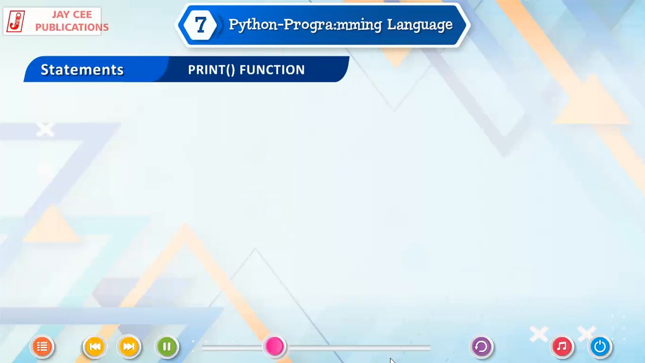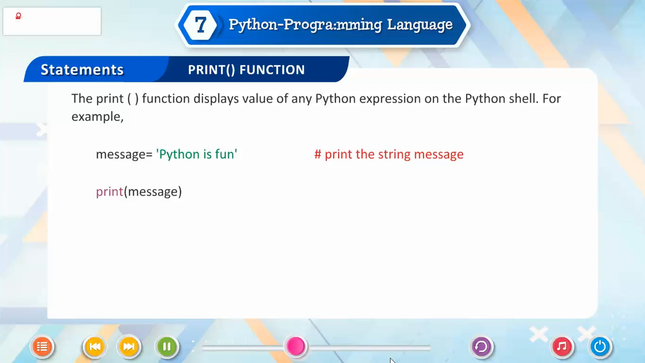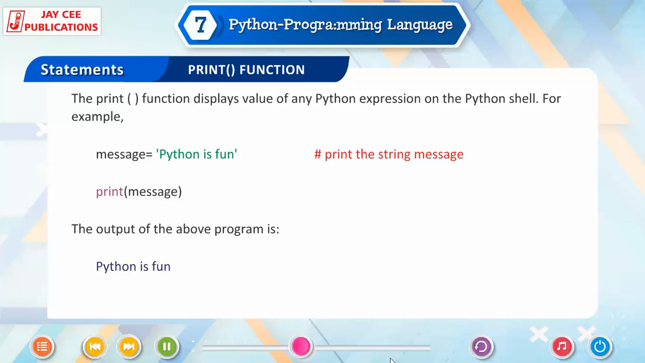Print function. The print function displays the value of any Python expression on the Python shell. For example, message = 'Python is fun', then a comment: print the string message, then print(message). The output of the above program is Python is fun.